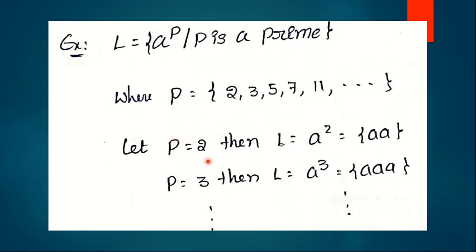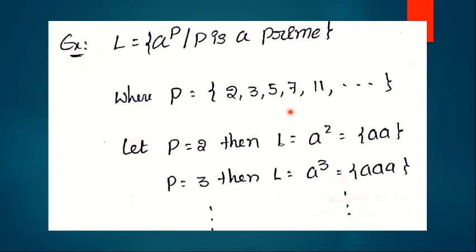For example, if p equals 2, then the language derives the string AA. If p equals 3, then the language derives the string AAA. If p is 5, then the language derives 5 As. If the p value is 7, then the language derives 7 As, in this manner. From these strings we can consider any one string. That particular string length must be greater than or equal to n.